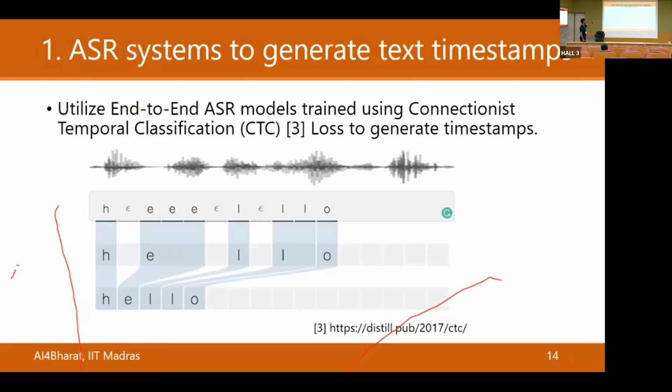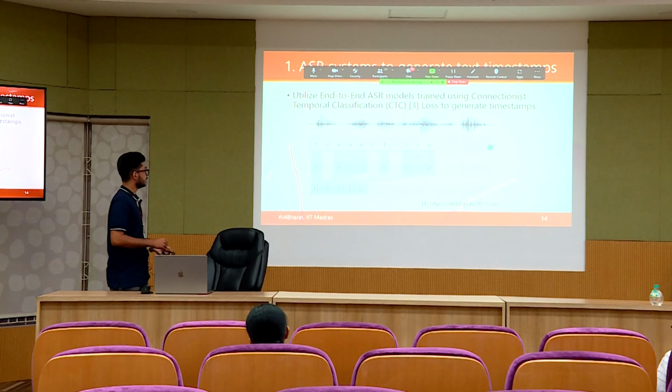So the first part was predicted as H. Then there is this epsilon blank character which Pratyush also mentioned, and then there is E, which is predicted multiple times for multiple timestamps because it was spoken for a longer duration. Similarly, we can see the whole word hello being spelled out.